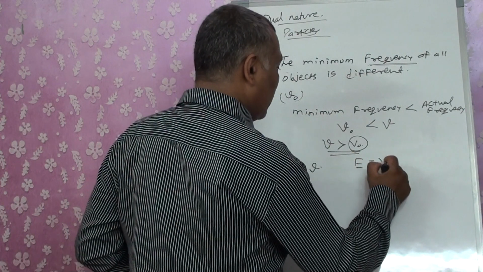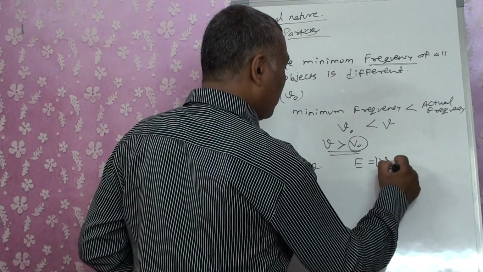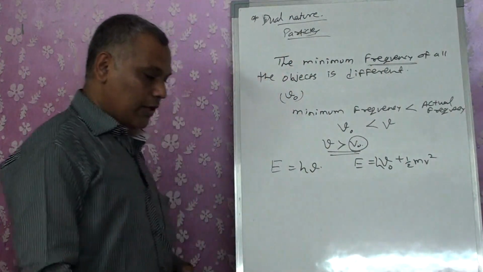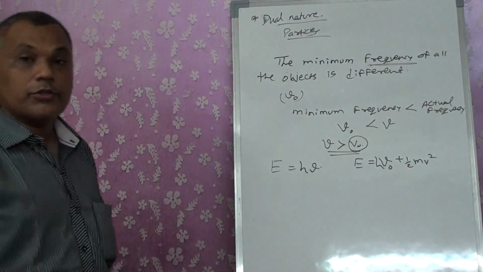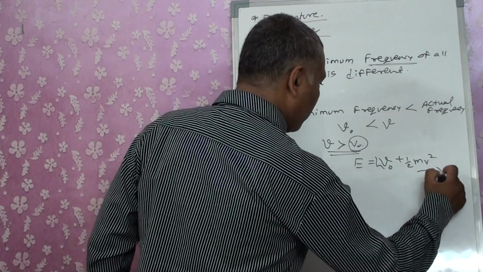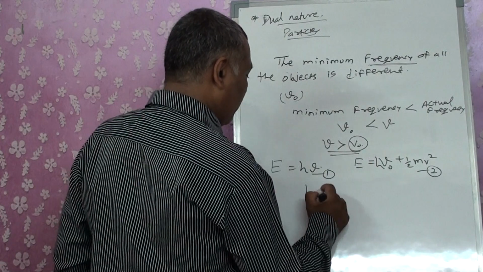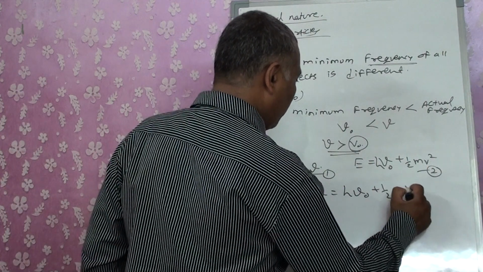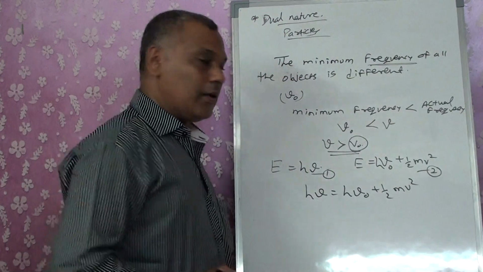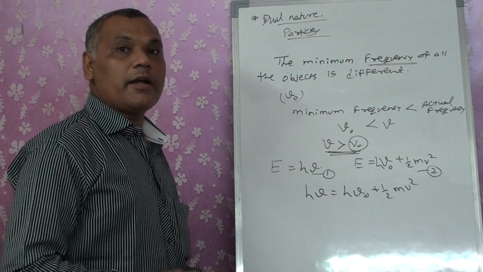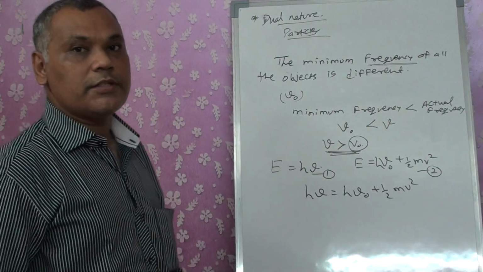That energy will be equal to h nu naught plus half mv square. Comparing equations 1 and 2, we get h nu is equal to h nu naught plus half mv square, under the condition when your frequency is greater than threshold frequency.